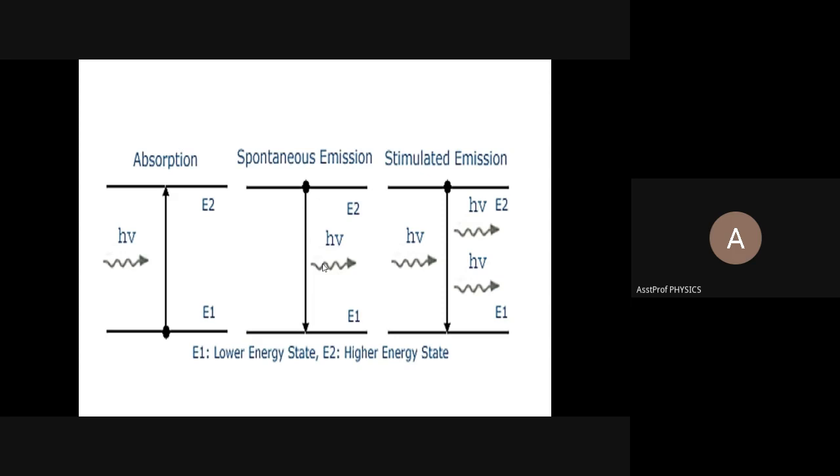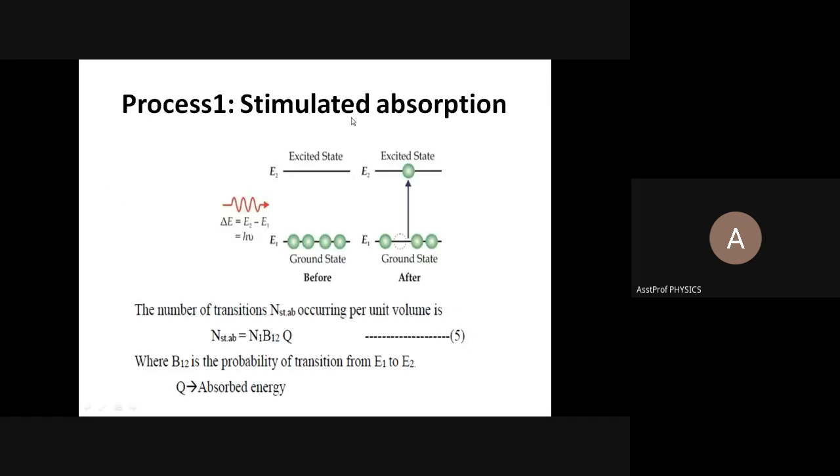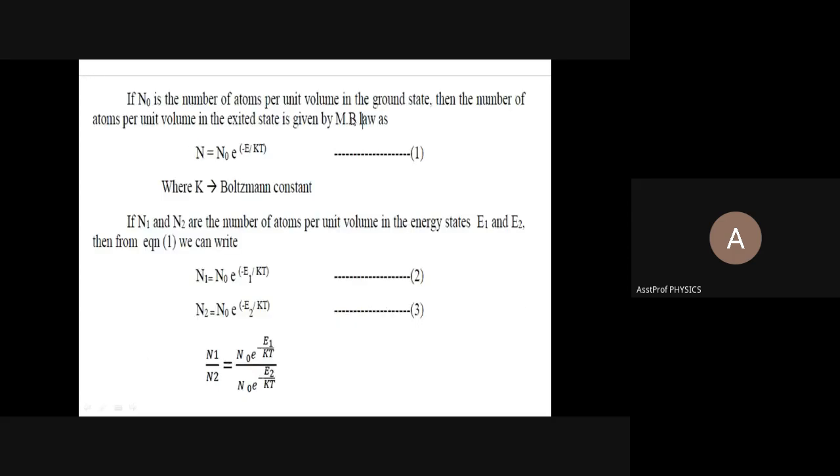So what is the number of atoms in the ground state and the number of atoms in the excited state? The number of atoms in the ground state is taken as N1. The number of atoms in the excited state is taken as N2. How do we find the number of atoms in the ground state and excited state? For that you use the Maxwell-Boltzmann statistics law. Using this expression, Maxwell-Boltzmann statistics law.